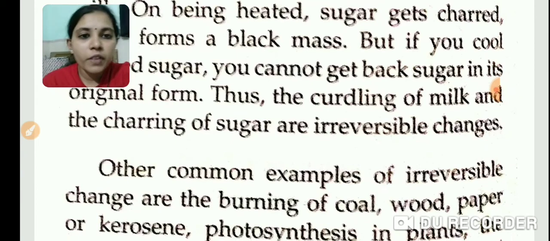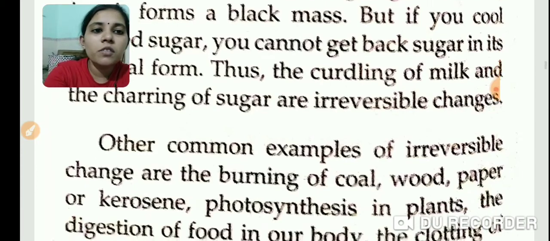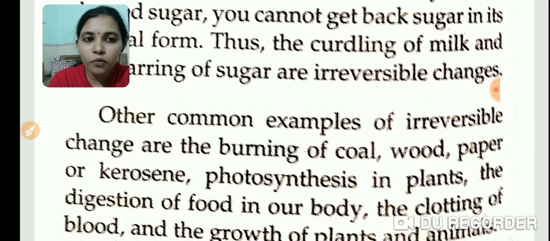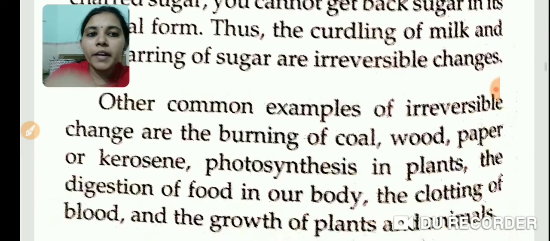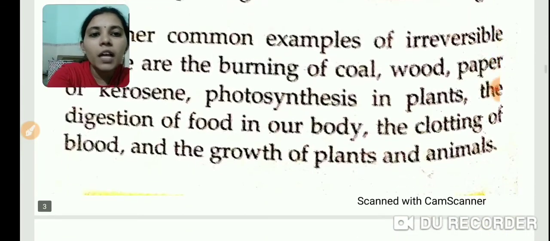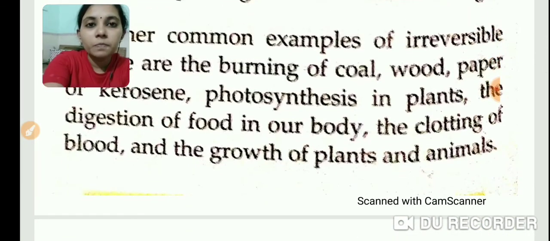Other examples of irreversible changes are burning of coal, wood, paper, kerosene, and photosynthesis. Digestion of food, clotting of blood, and the growth of plants and animals are other examples.